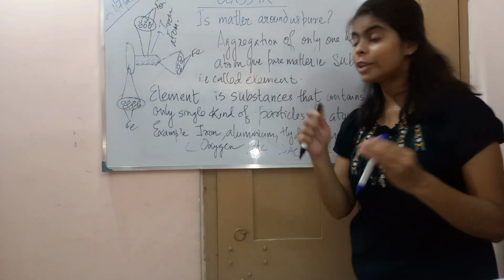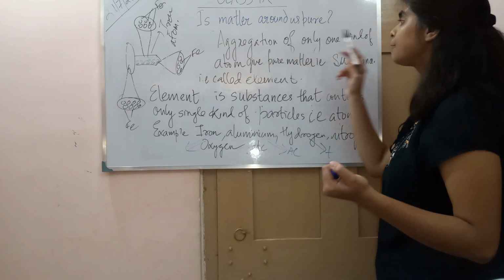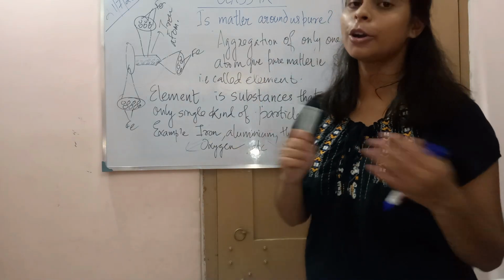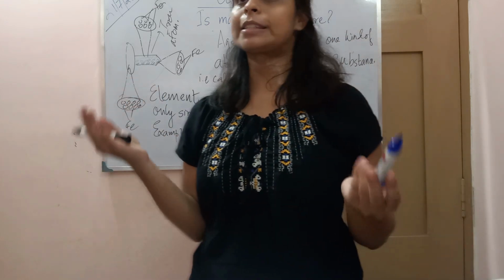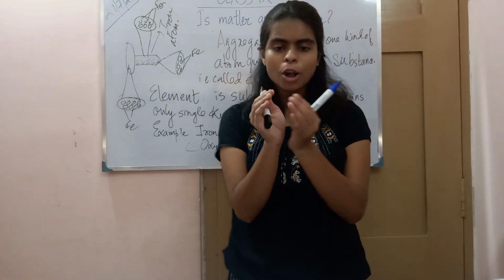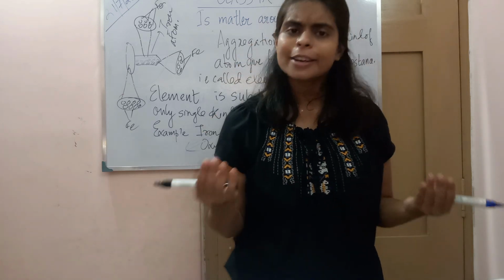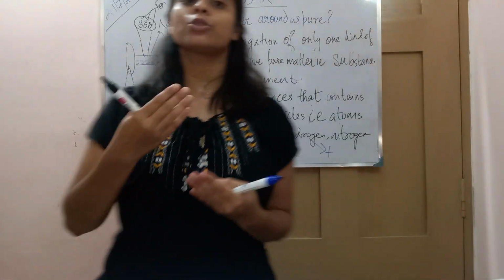So in a better way, we can say that an aggregation of only one kind of atom gives us pure matter. First we have to understand whom we should call pure.